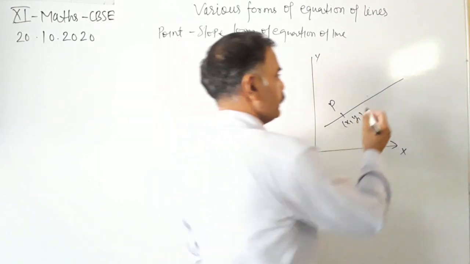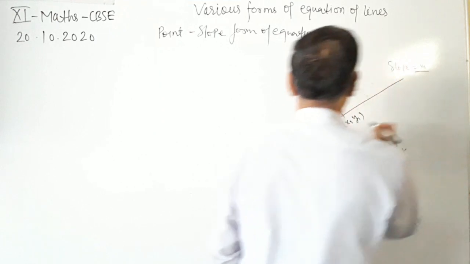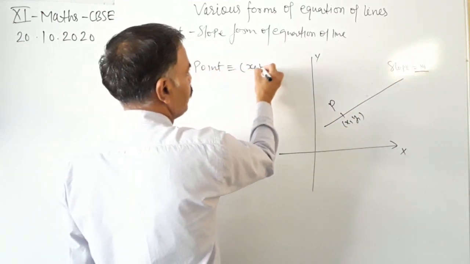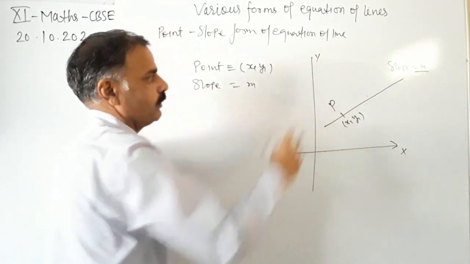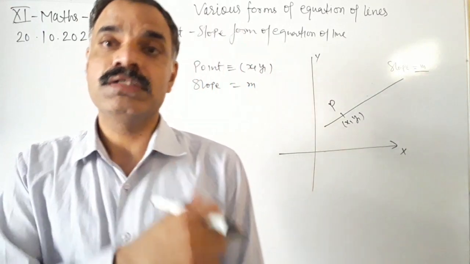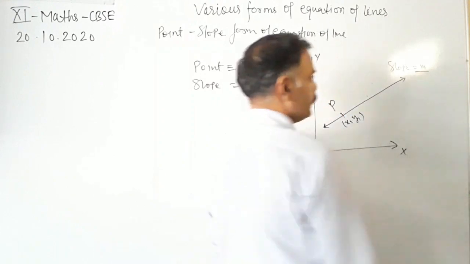Let the slope of this line be m. So the point is x1, y1 and the slope is m. Now we have to find the equation of this straight line.